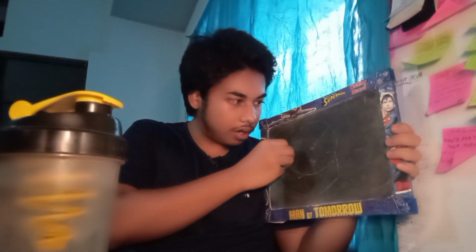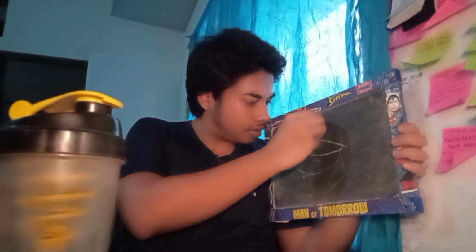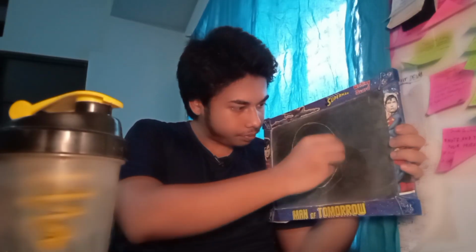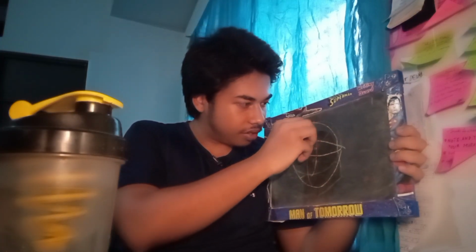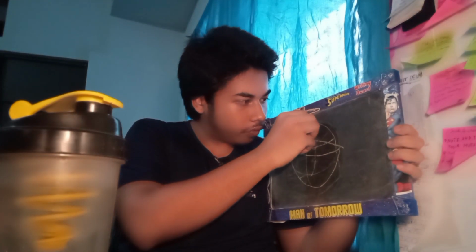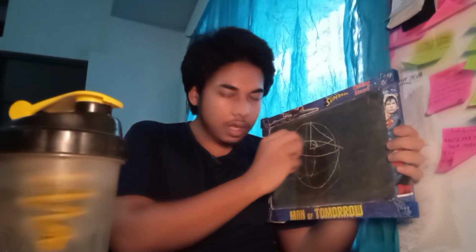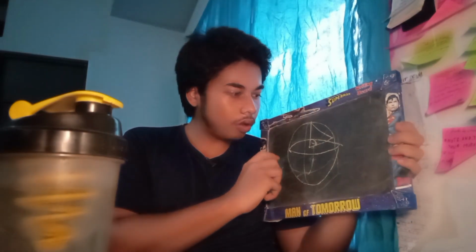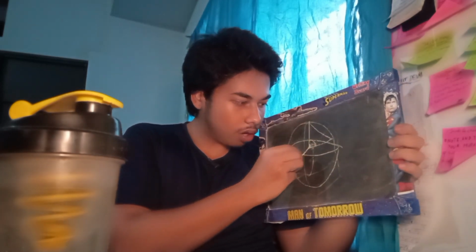A solid angle, whereas, is spherical. For example, I draw a sphere. I can't draw a proper sphere, but I'll try. So let's say this is a sphere, and this is the center of the sphere, and when we draw an angle over here, it would be of conical shape, like an ice cream cone. So this angle would be 3D. And this part right over there, this is extra information, this part is called an apex.